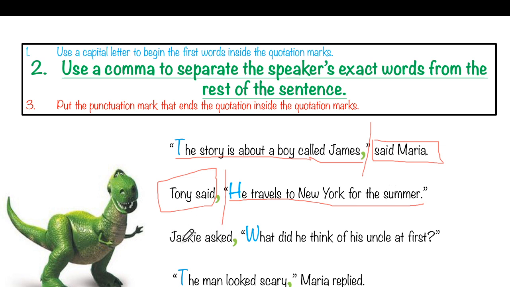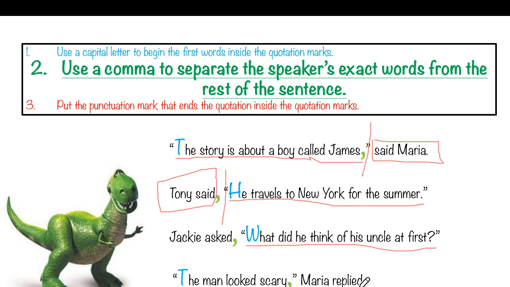Let's look at this one. Jackie asked, "What did he think of his uncle at first?" What did Jackie ask? What did he think of his uncle at first? This is the quotation. It comes second. We have to put a comma before the quotation. "The man looked scary," Maria replied. What did Maria reply? The man looked scary. This is the quotation. Now the quotation is first. So the comma goes inside the quotation.